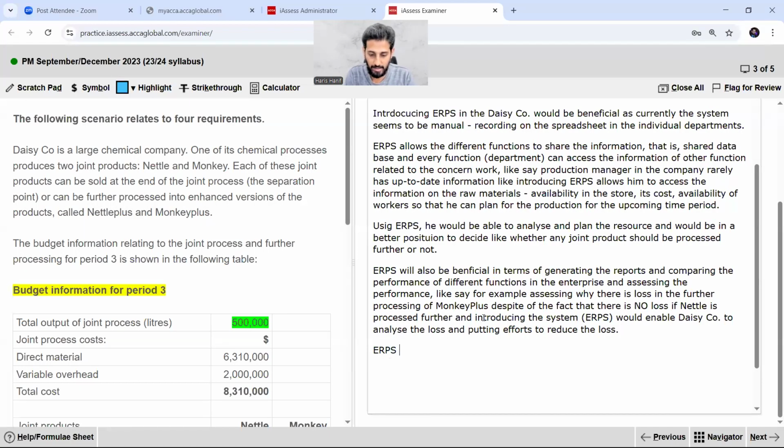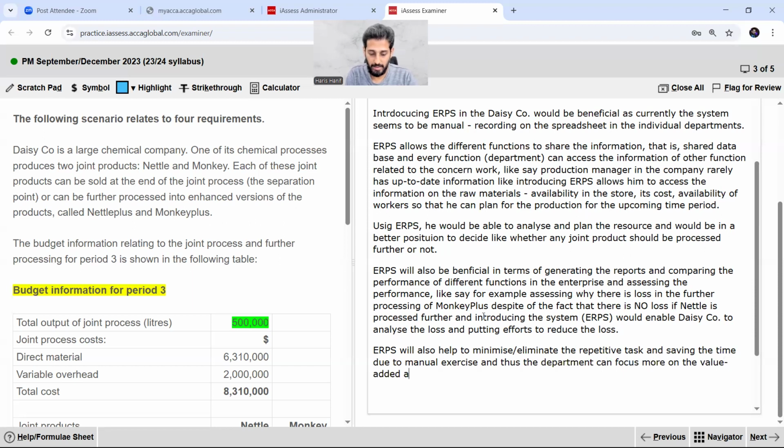So ERPS will also help to minimize, or you can say eliminate, the repetitive task and save the time due to manual exercise, and thus the department can focus more on the value added areas.